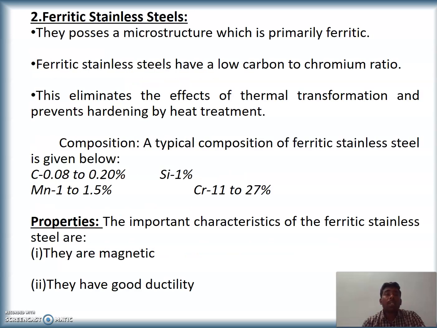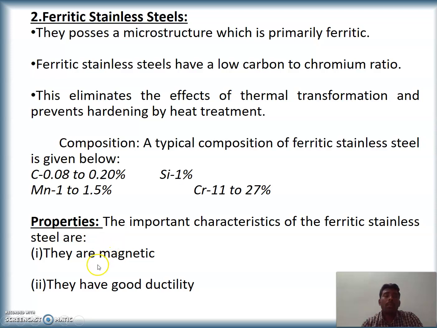Ferritic stainless steels possess a microstructure which is primarily ferritic. Ferritic stainless steel has a low carbon to chromium ratio. This eliminates the effect of thermal transformation and prevents hardening by heat treatment. The compositions are mentioned below: carbon 0.08 to 0.2%, silicon, manganese and chromium.